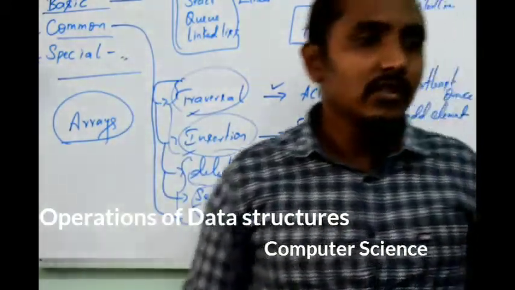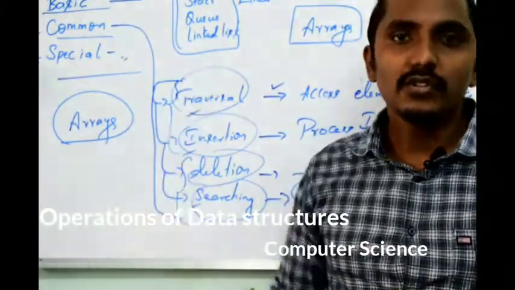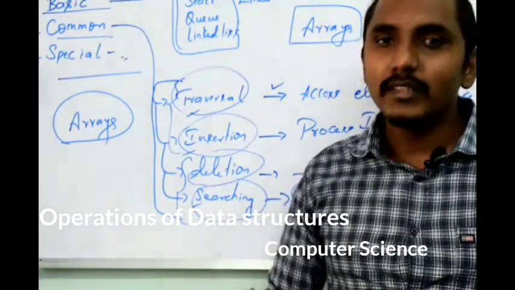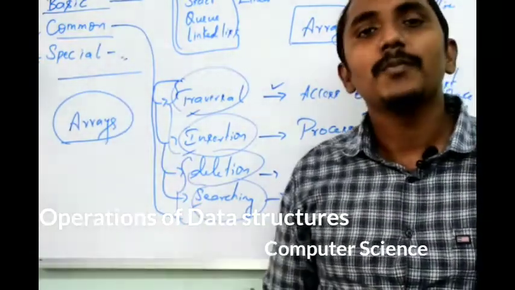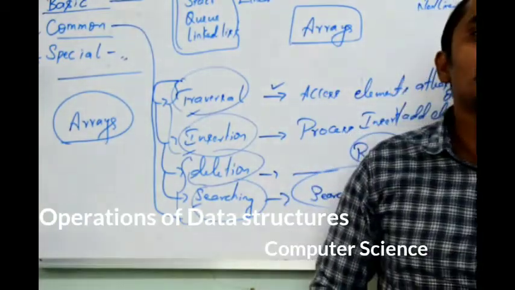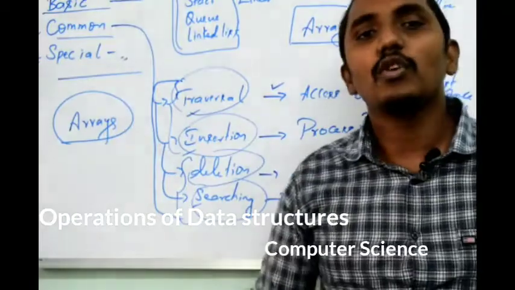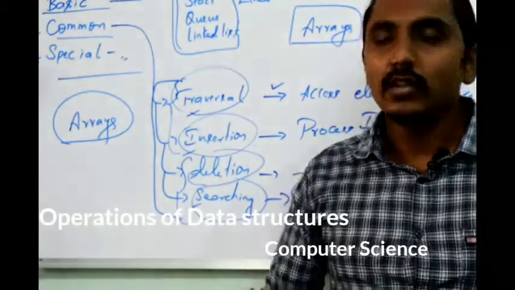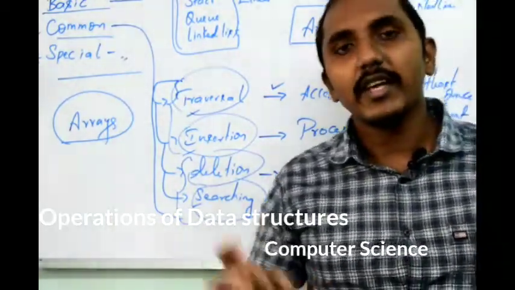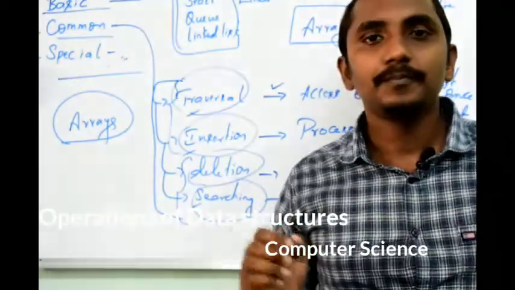So we have discussed the topic of today's class, data structure operations, which are divided into three things: basic operation, common operation as well as special operation. Basic operation is performed on primitive data structure. Common and special operations are performed on non-primitive data structure. Basic operations are create, destroy, select as well as update.